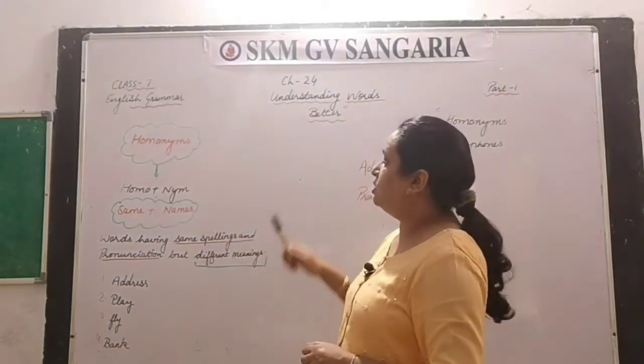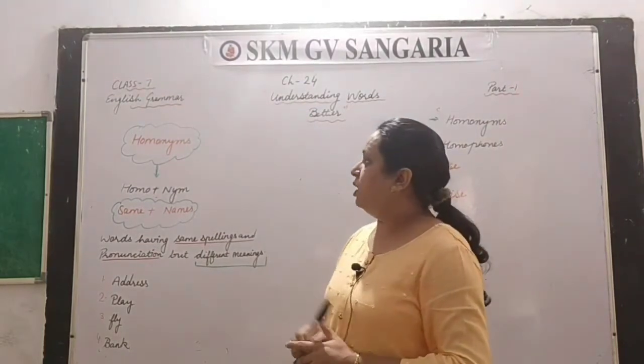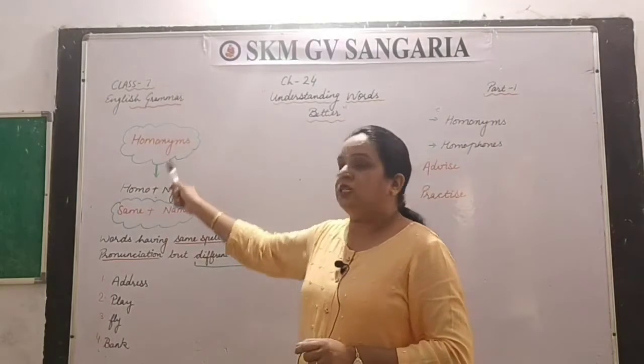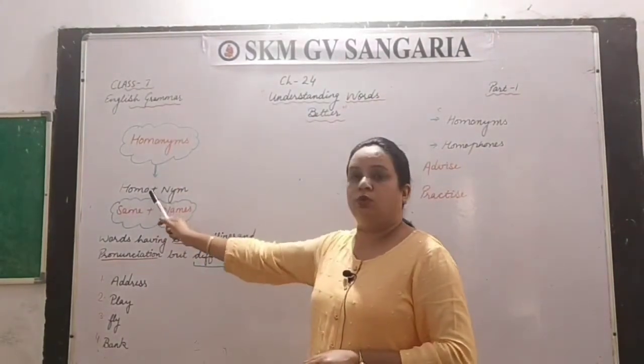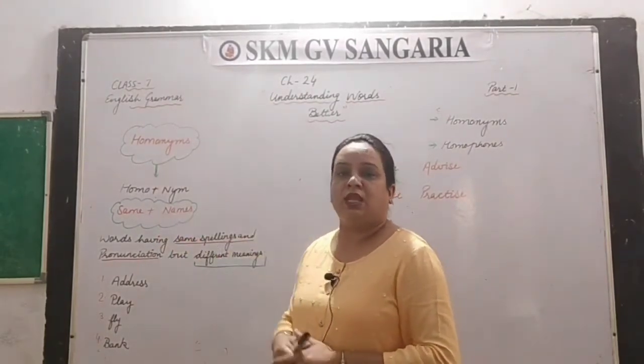The first part is homonym, HOMONYMS. This word homonym is derived from two words: homo and nym. Homo means same and nym means name.